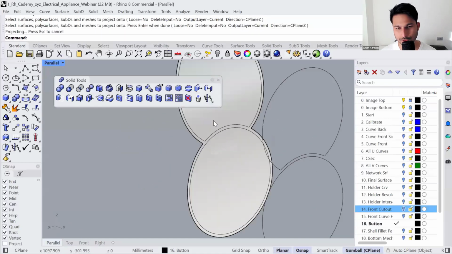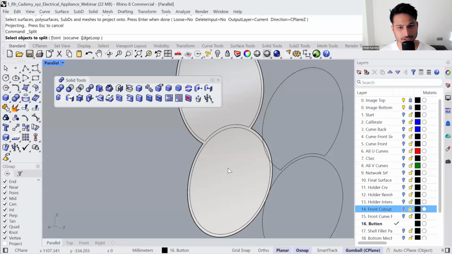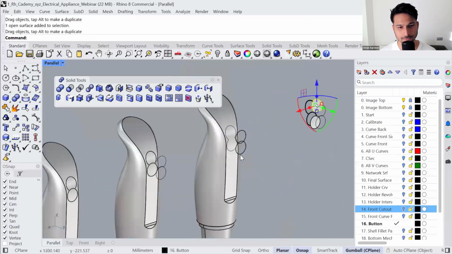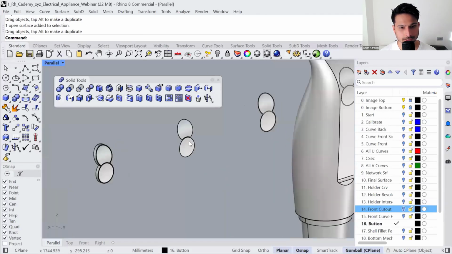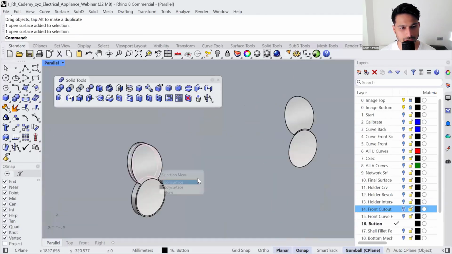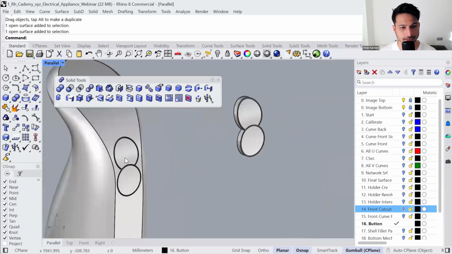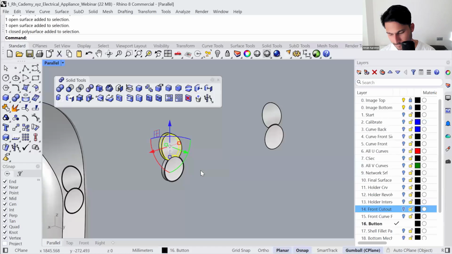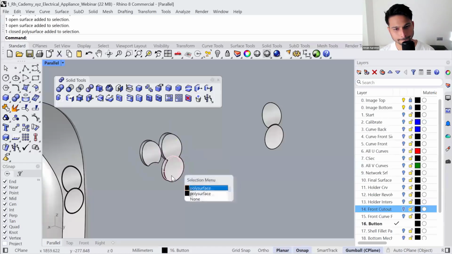Okay, that is going to give us these two curves projected on the surface, which we can use to split out the buttons. Okay, so that's what I have done here. We have the buttons, we have the solid, and then you will perform. Let me show you. By moving the buttons separate.